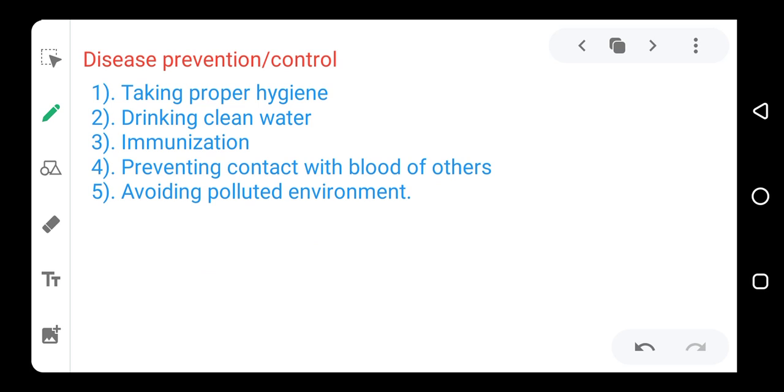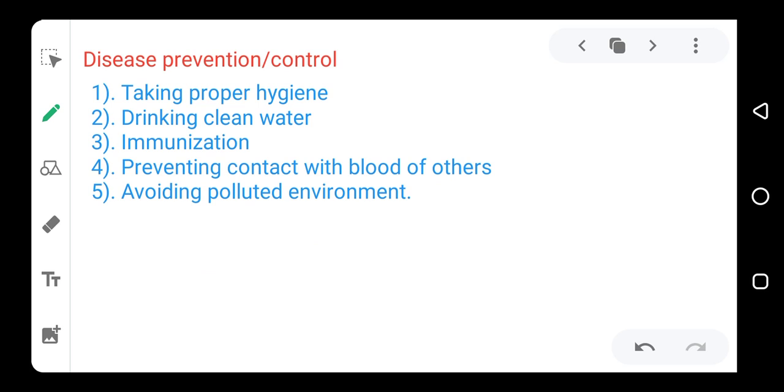Then, how do we prevent diseases? You prevent disease by taking proper hygiene. You also prevent diseases by drinking clean water, and through immunization. Some diseases you try to avoid by giving yourself immunity against them. We've talked about immunity in our other lessons.